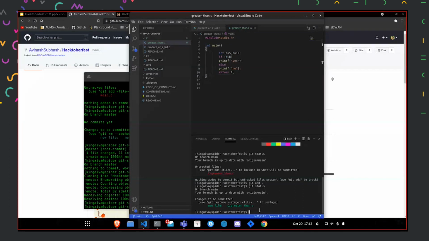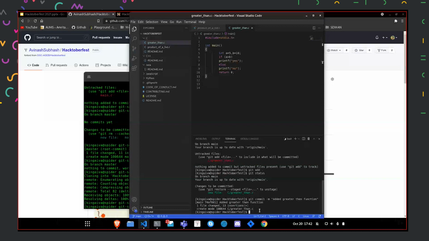Now we need to save these changes. So we'll be doing the commit with git space commit space minus m and the message that we are adding to the change that we have added. And yeah, so changes have been made. So first we added the file and then we committed it, and now the next step is to push it to our repository on the server.